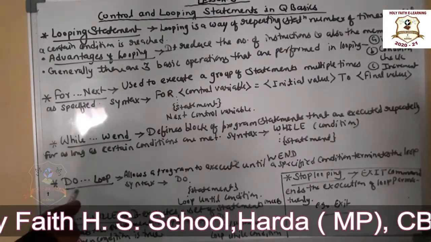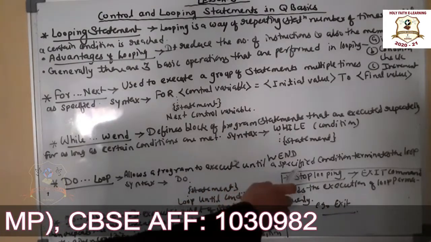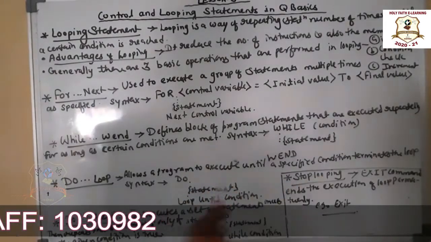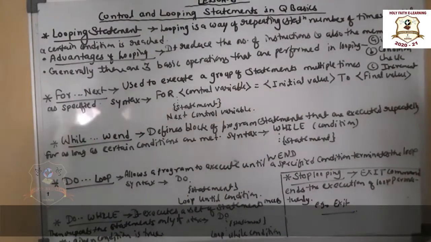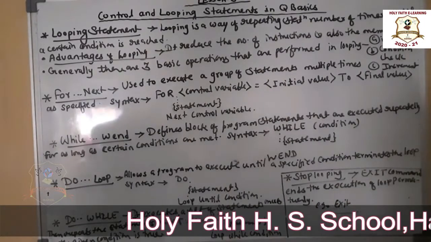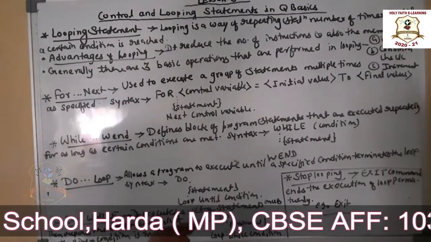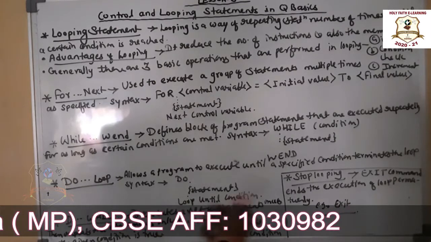Now the next one is do loop. It allows a program to execute until a specified condition terminates the loop. Means terminate means खत्म करना, end up करना. So the syntax is do लिखा, then statements, loop until condition. Loop क्या, until condition आएगी.